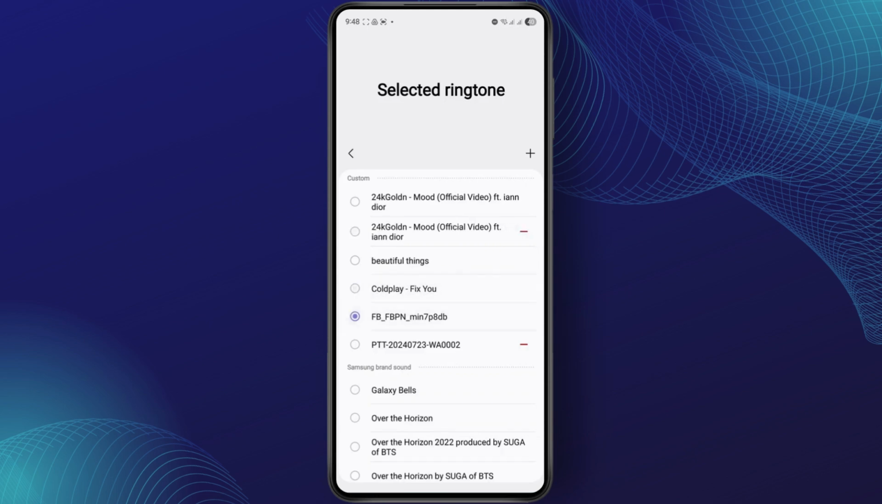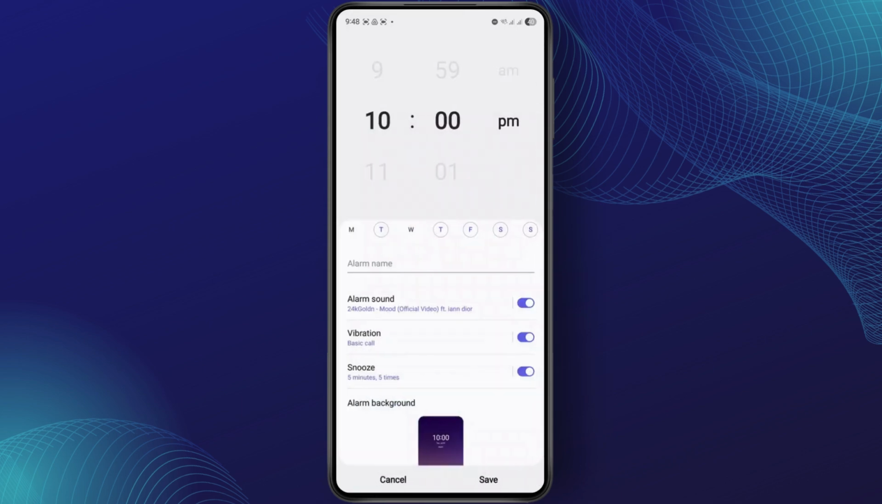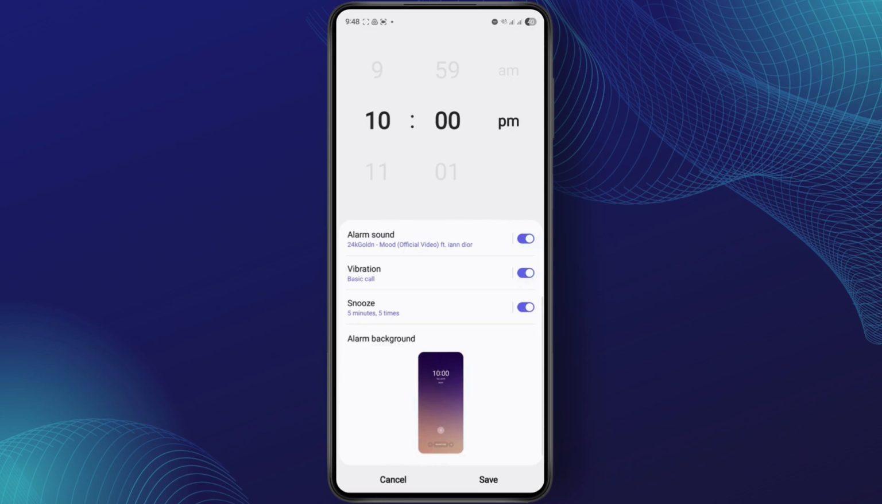So that's basically it, guys. I hope this tutorial was helpful to you. Don't forget to tap on the save button at the bottom, and you'll be good to go.